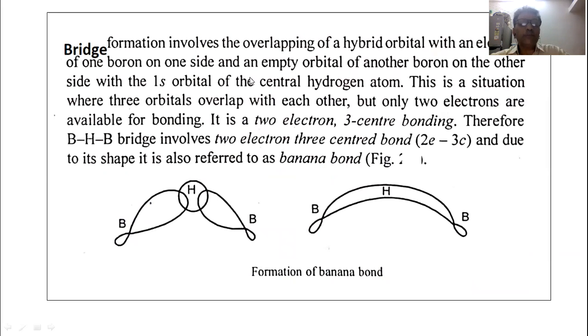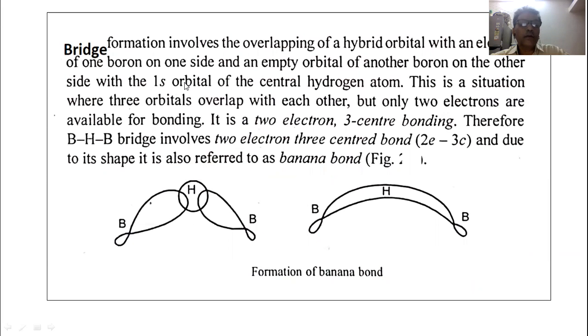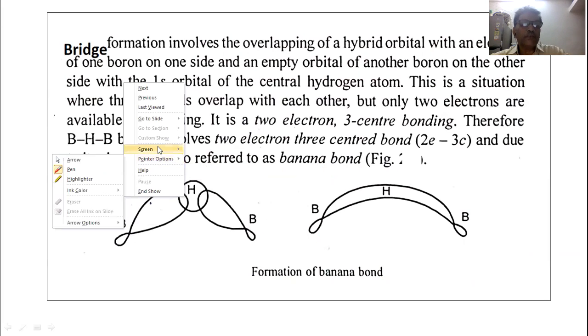So diagrammatically I would like to show this first. You can see the diagram here, how the overlapping between the sp3 hybrid orbitals and the atomic orbital of the hydrogen takes place. Suppose now boron has 4 sp3 hybrid orbitals. This is one, this is the second, this is the third sp3 hybrid orbital. As boron undergoes sp3 hybridization, it has 4 sp3 hybrid orbitals.